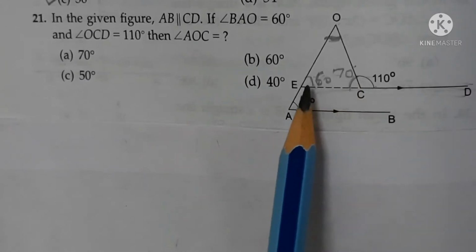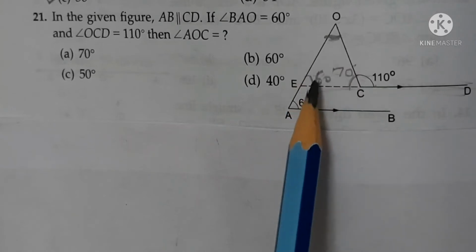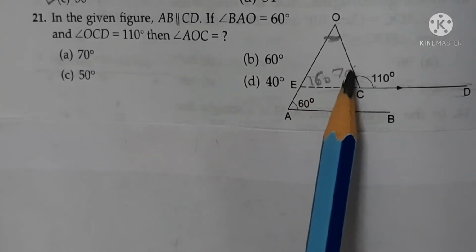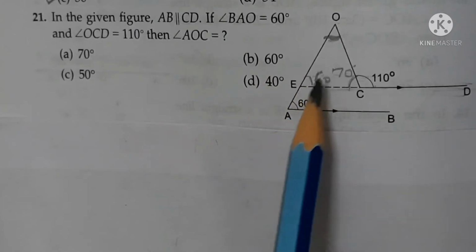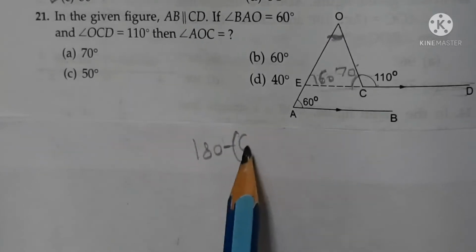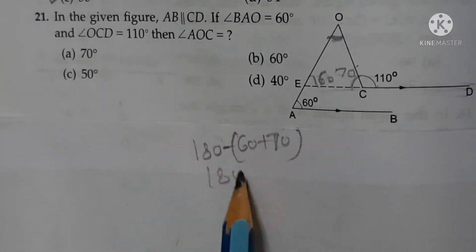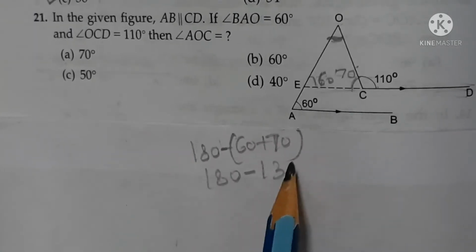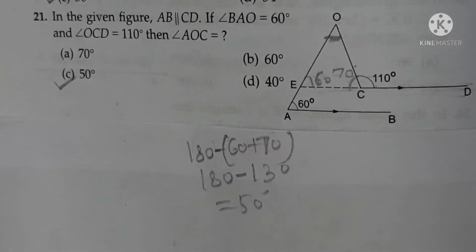And the third angle you will get by subtracting the sum of these two angles from 180 degree. So 180 minus 60 plus 70, 180 minus 130 is equal to 50 degree. Option C is correct.